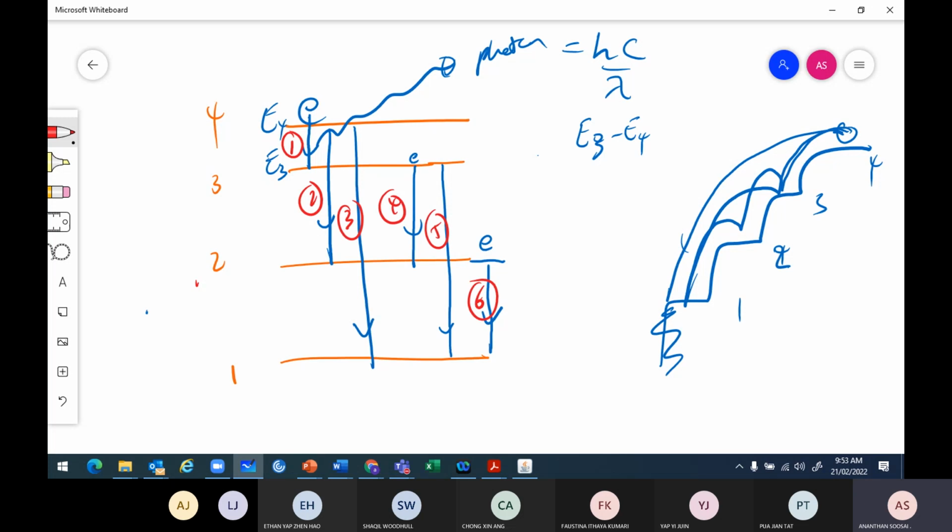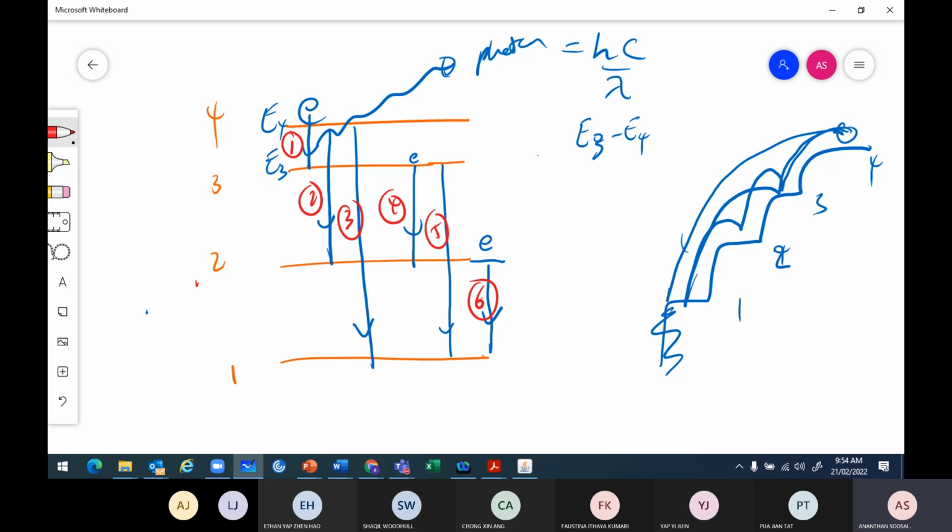Which has the greatest energy difference? The energy levels get closer as they go up. Which has the biggest energy difference? The energy difference is the energy kept inside the photon, right? So transition 3 has the highest frequency.